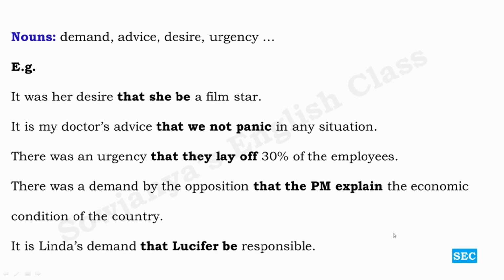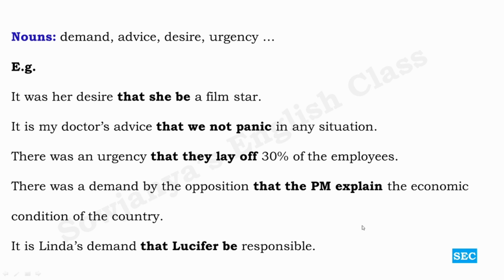And then it is Linda's demand that Lucifer be responsible. So after nouns and after a singular verb, if we see be, it sounds strange. I do understand. For example, look at the first sentence. It was her desire that she be a film star. And here it is Linda's demand that Lucifer be responsible.